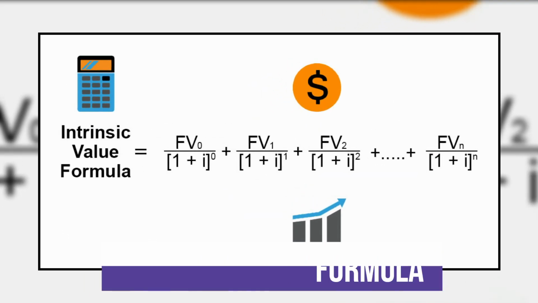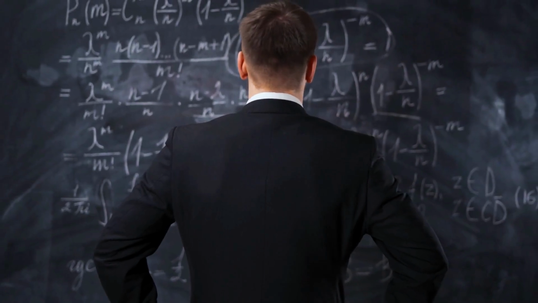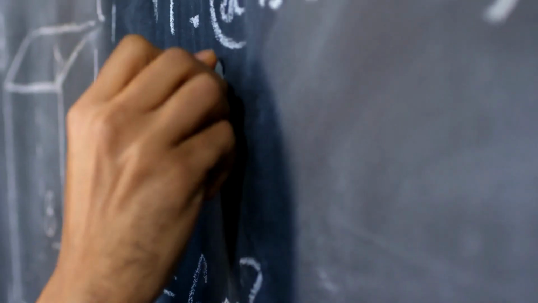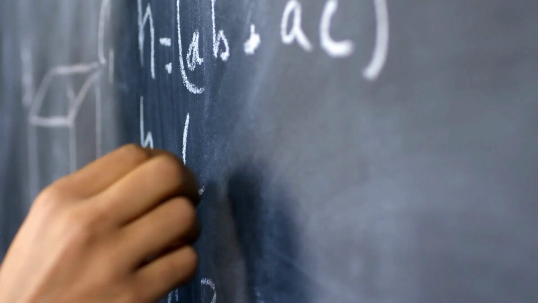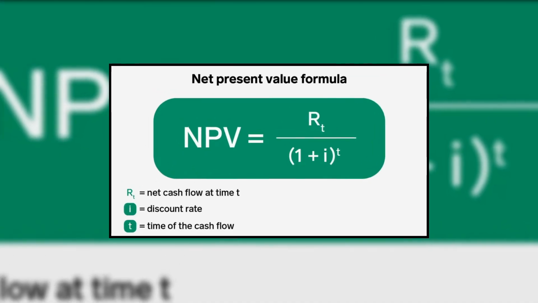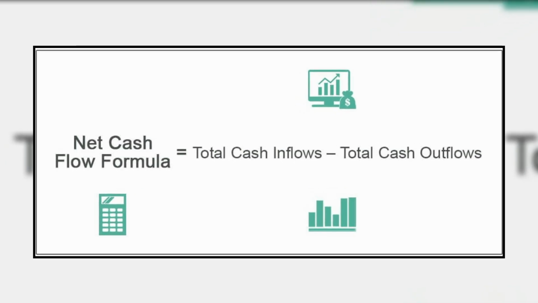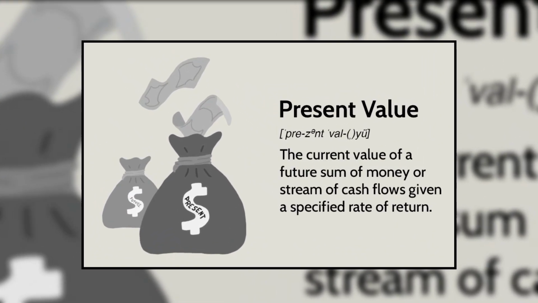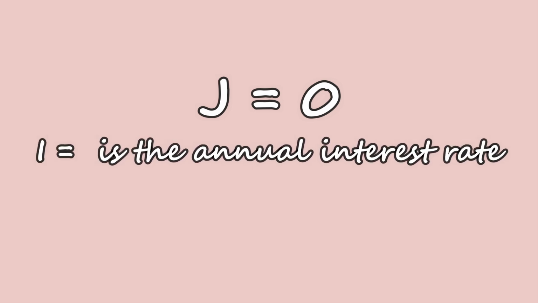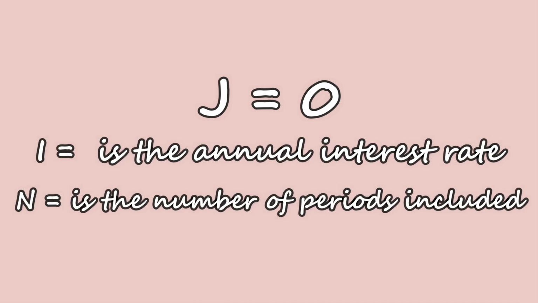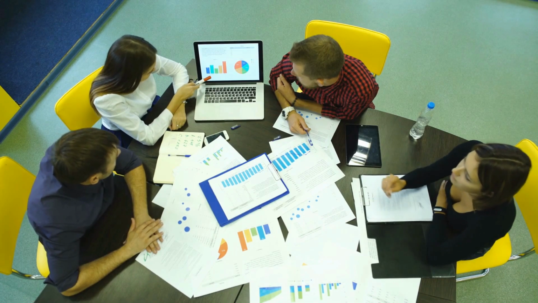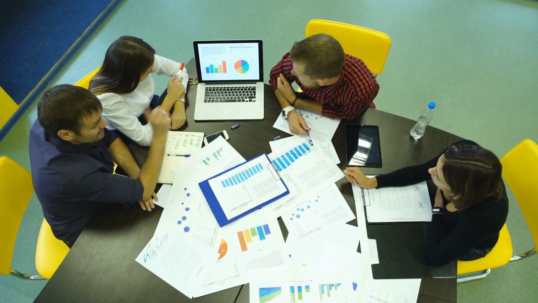Intrinsic value formula. There are different variations of the intrinsic value formula, but the most standard approach is similar to the net present value formula, where NPV stands for net present value, FV_j is for net cash flow, and j is for the period of the initial present cash flow. j is equal to 0. i is the annual interest rate, and n is the number of periods included. Variations include multi-stage growth models and assigning a probability.